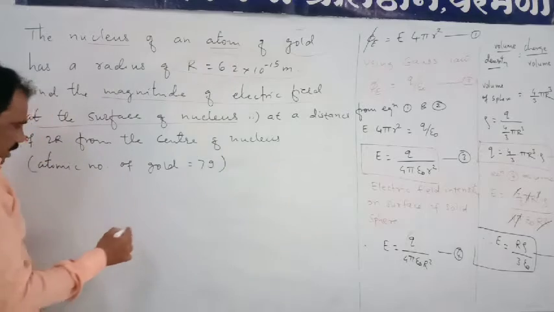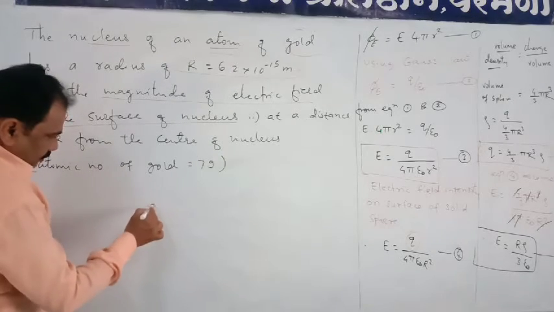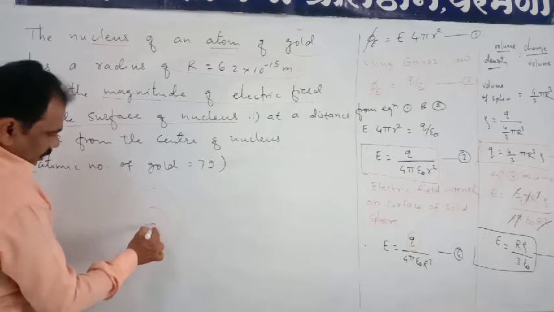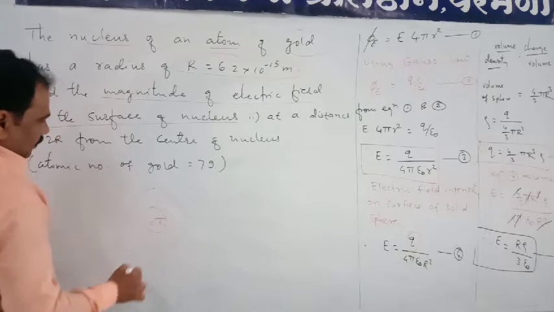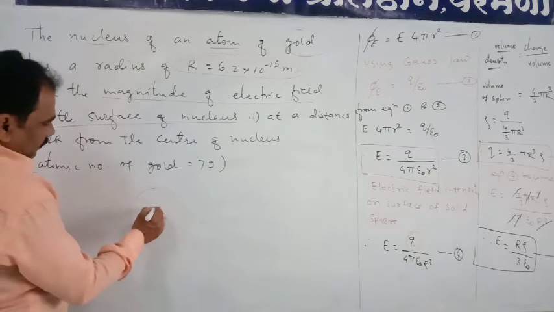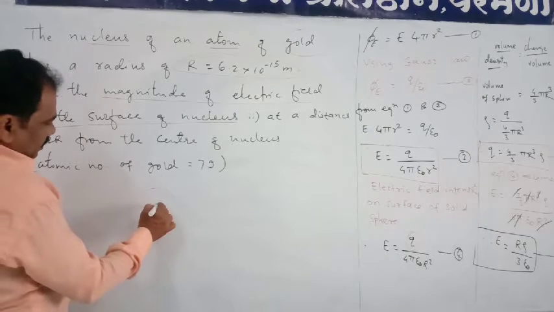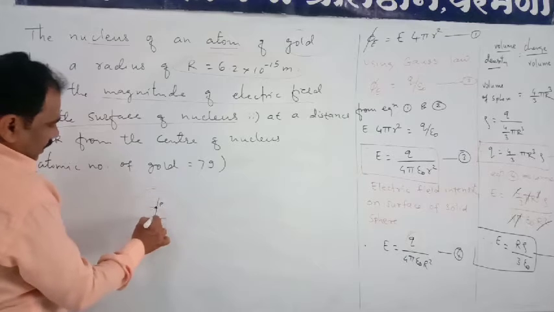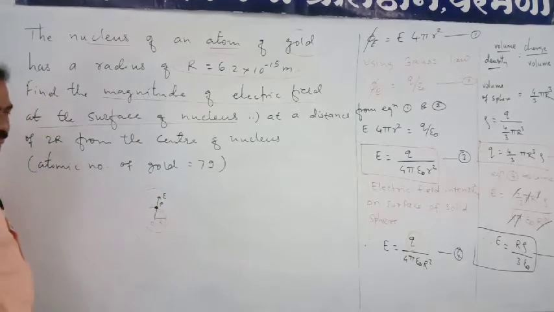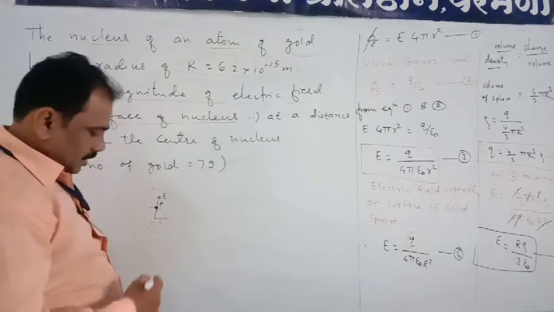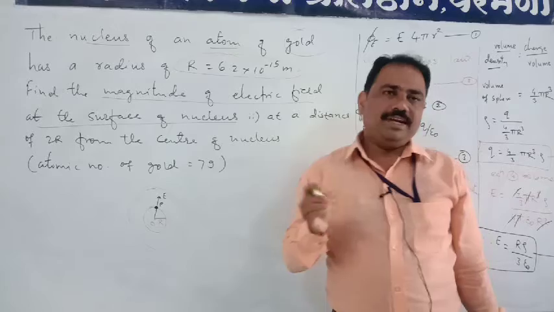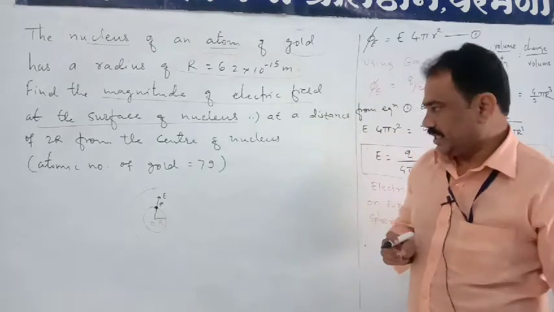Suppose this one is the nucleus, this is the center of the nucleus, this one is the radius of the nucleus, and a point is here on the surface of the nucleus. Then what is the electric field intensity at this point if it is on the surface of the nucleus? So this one is our application. The point is definitely on the surface of the nucleus.